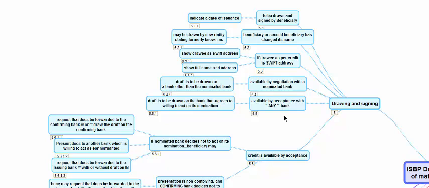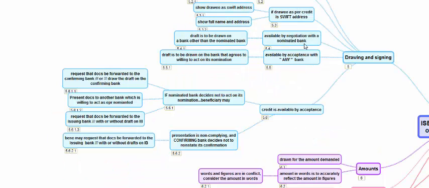So when it is any bank, you don't have a specific bank. It can be HSBC in Chennai, it can be Standard Chartered in Chennai, it can be ICICI Bank in Chennai, it can be State Bank of India in Chennai. So it should be drawn on the bank which is willing to act on the nomination when the credit says any bank in and payable at Chennai.